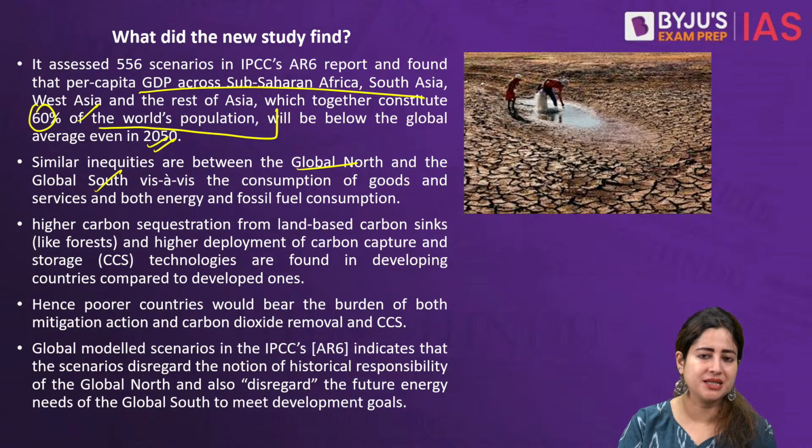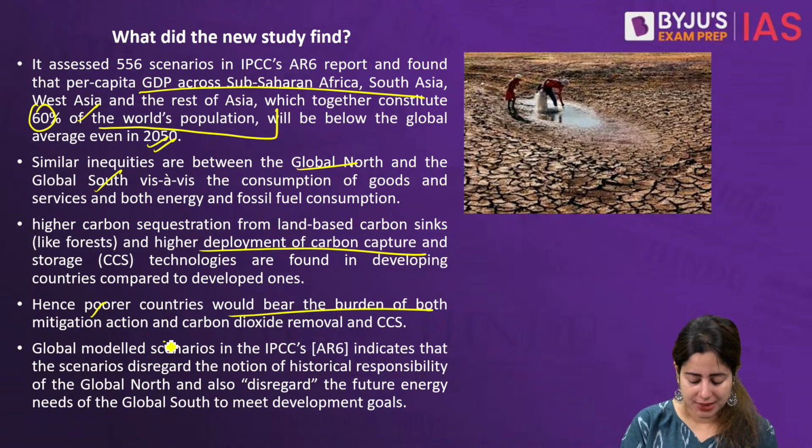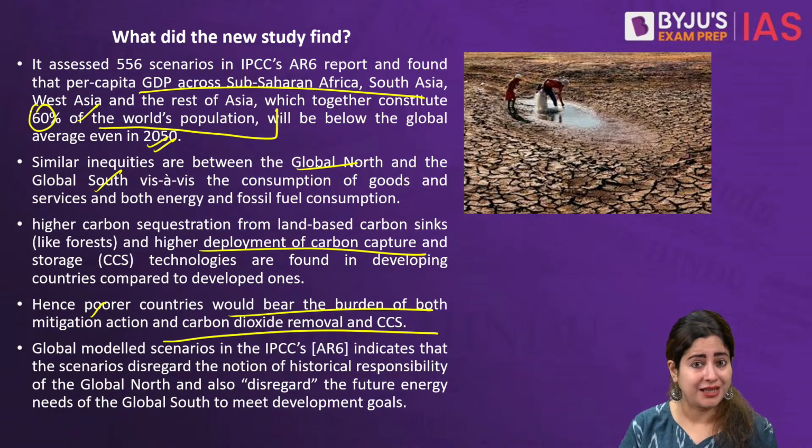More oxygen will be released on the planet. But what we are seeing here is that, again, developing countries have a much higher forest cover as compared to developed countries. So once again, it's clear-cut proof that developing countries are the ones who are already doing more carbon sequestration. Another thing is, poor countries continue to not only bear the duty of mitigating climate change, but also the side effects they are facing because of carbon emissions by the developed countries.